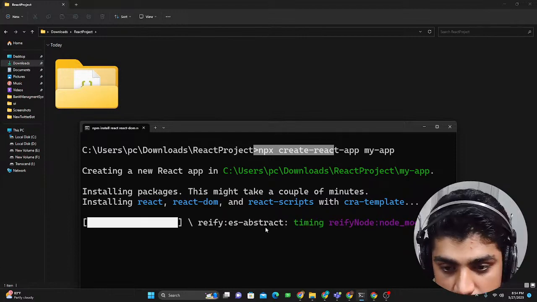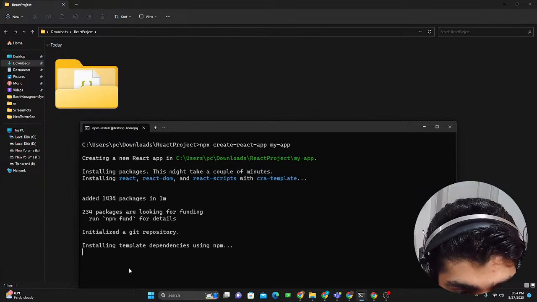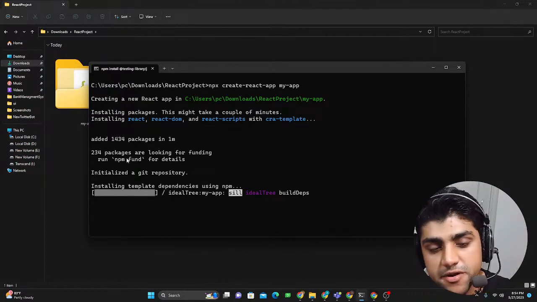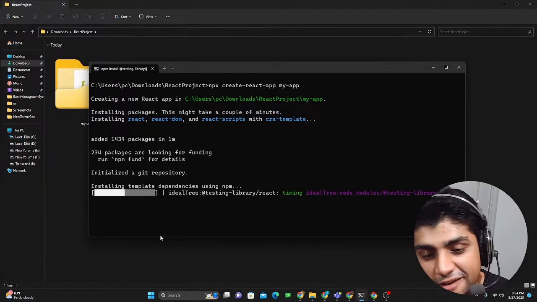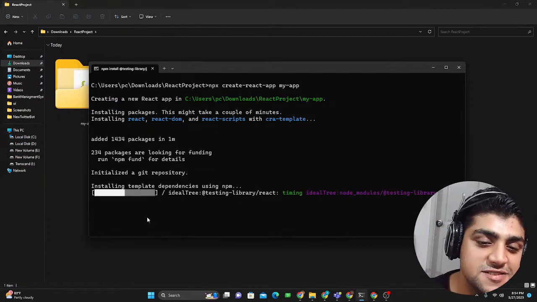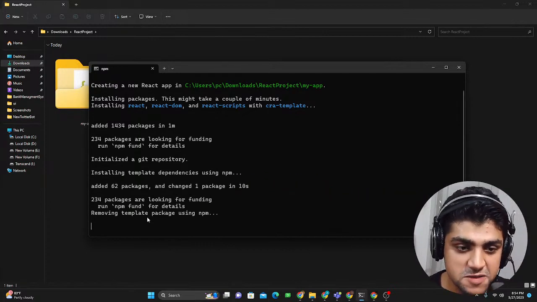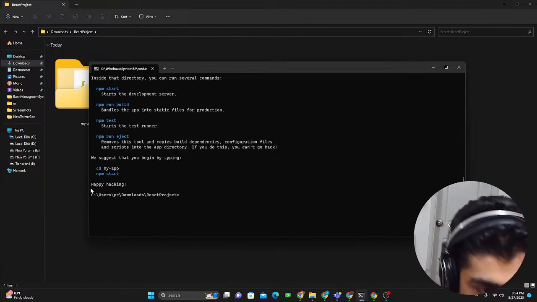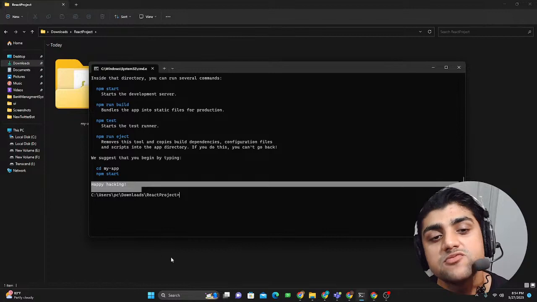And this is just going to take some time to have all of it installed. And it's almost there. So it installed these 1,434 packages. I wanted to not show you this downloading process, but yeah, no problem. You could just look at how it's created. And now check this out, happy hacking. We got it. That means we have it installed.